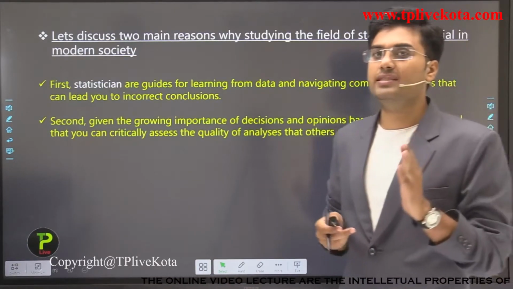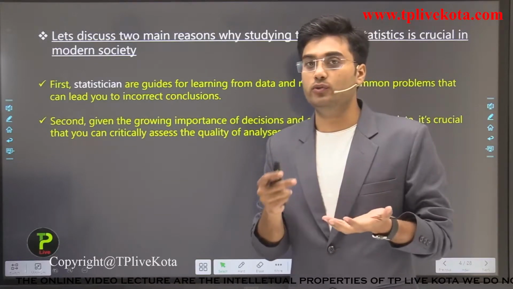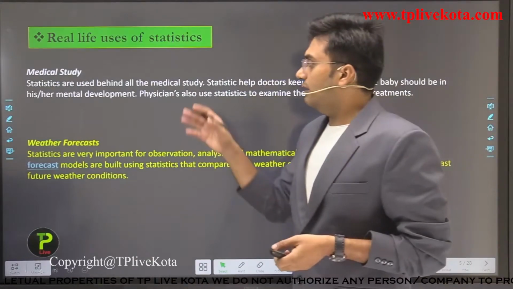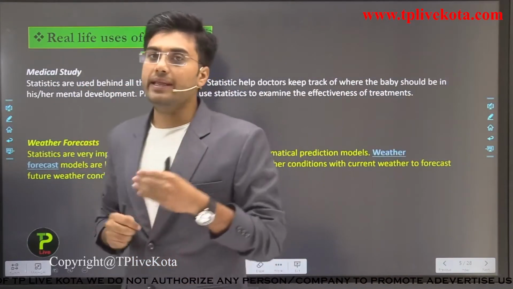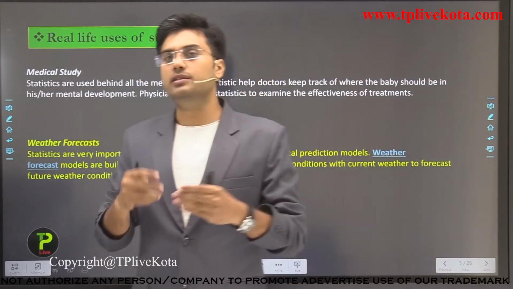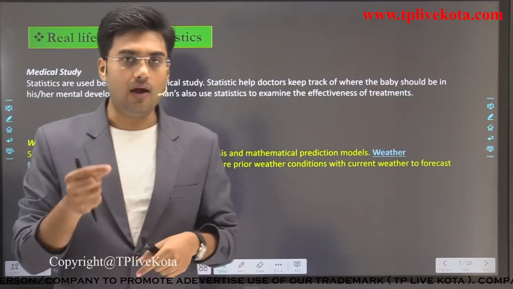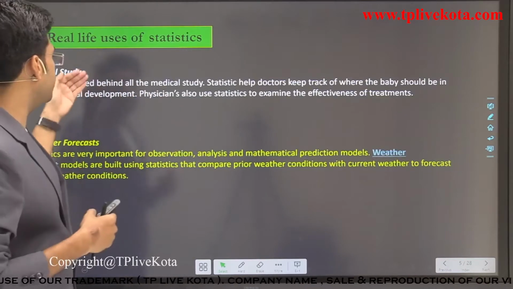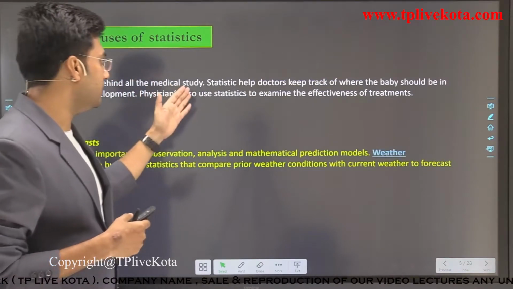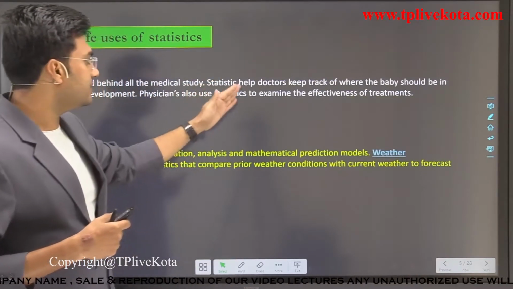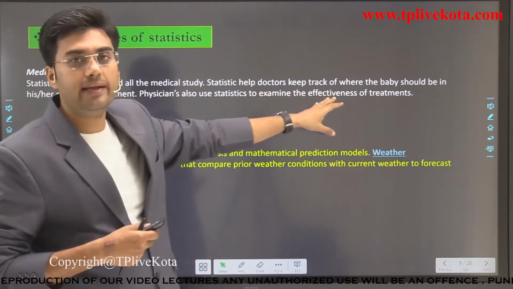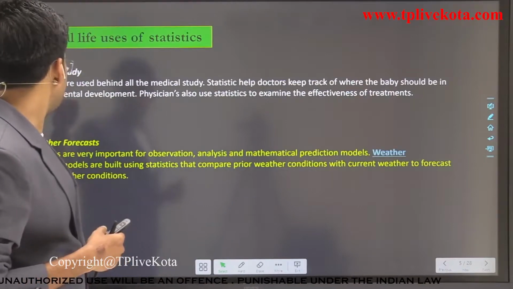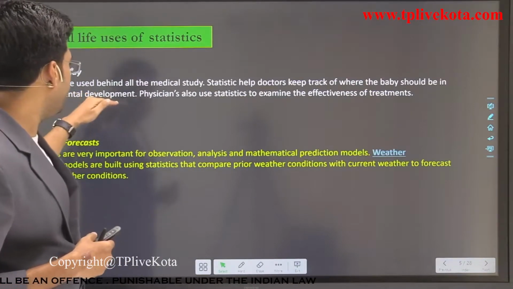After this, let's discuss some real life uses of statistics. If we discuss medical study, then statistics is useful in medical study. How? Let's see. Statistics is used behind all medical studies. Statistics helps doctors keep track of where a baby should be in his or her mental development.